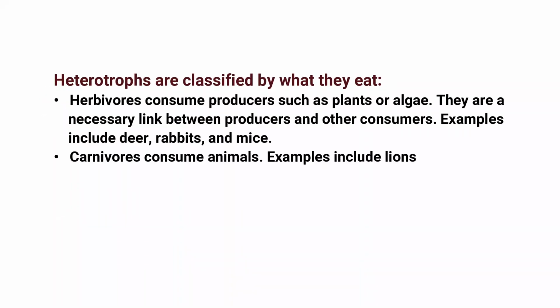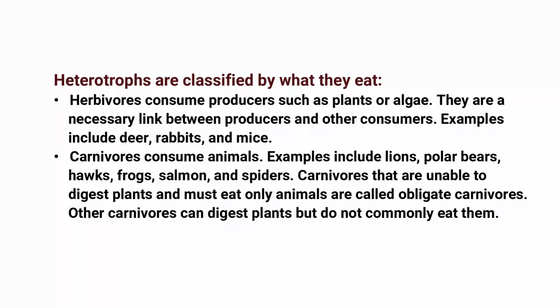Heterotrophs are classified by what they eat. Herbivores consume producers such as plants or algae. They are a necessary link between producers and other consumers. Examples include deer, rabbits, and mice. Carnivores consume animals. Examples include hawks, frogs, and spiders. Carnivores that are unable to digest plants and must eat only animals are called obligate carnivores. Other carnivores can digest plants but do not commonly eat them.